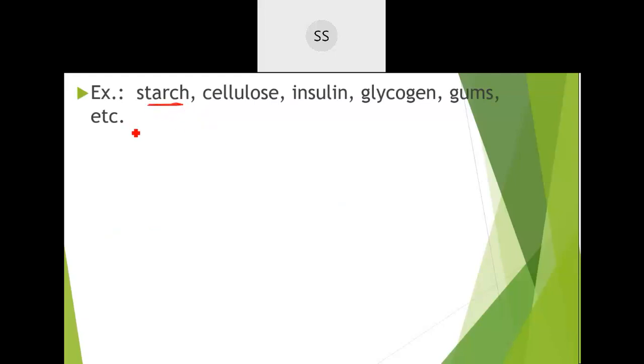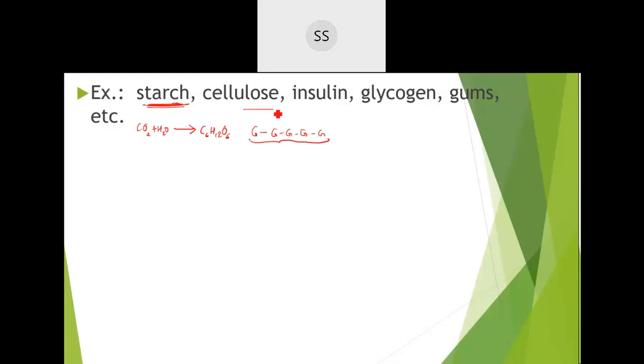As a biology student, you will know how starch is formed. Plants do photosynthesis where carbon dioxide and water are utilized in the presence of chlorophyll and sunlight, and initially they give you glucose, and then many glucose units combine together to give a polymer, and that is called starch.